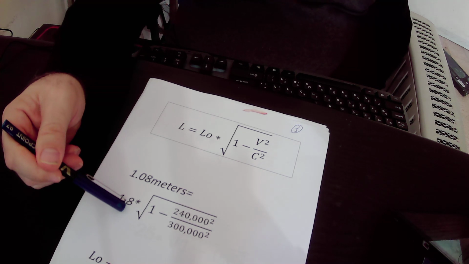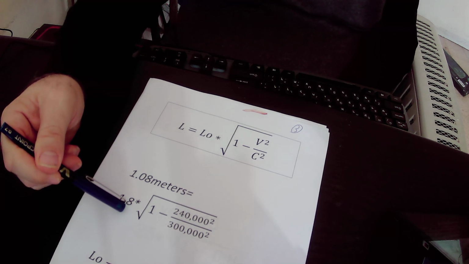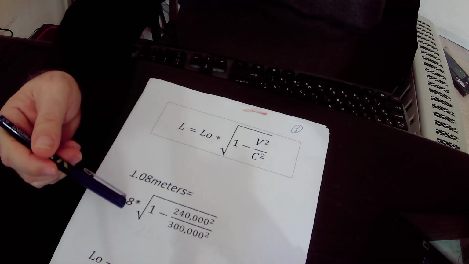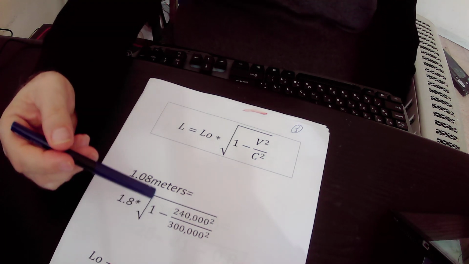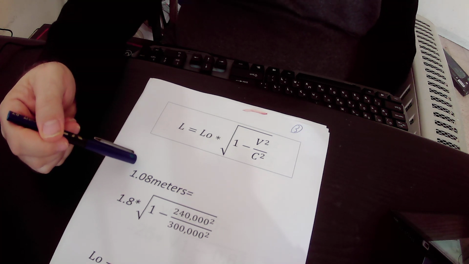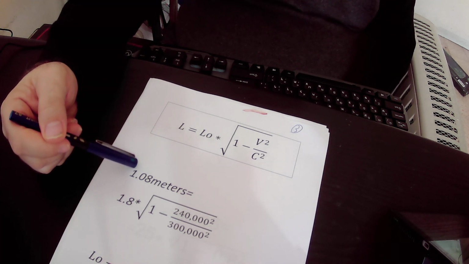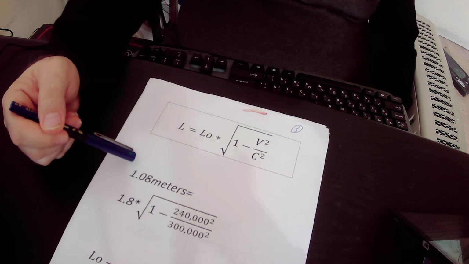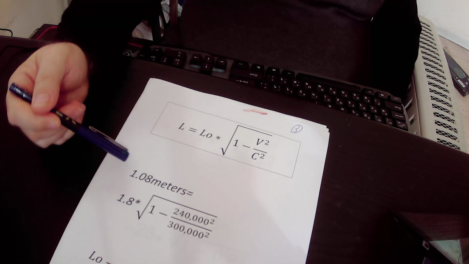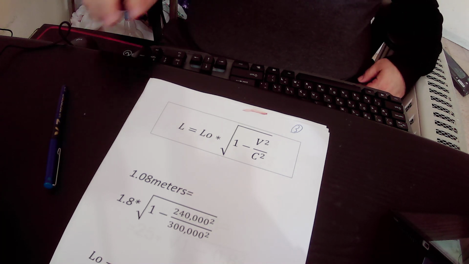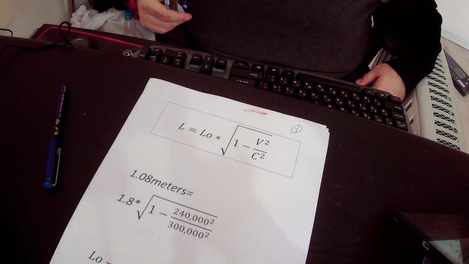So on Earth, his height is 1.8 meters, and when you move at very high speed in the spaceship towards the star Epsilon, his height is 1.08 meters only. So he will be shorter by 72 centimeters, because when you move at very high speed in space, you will be shorter.